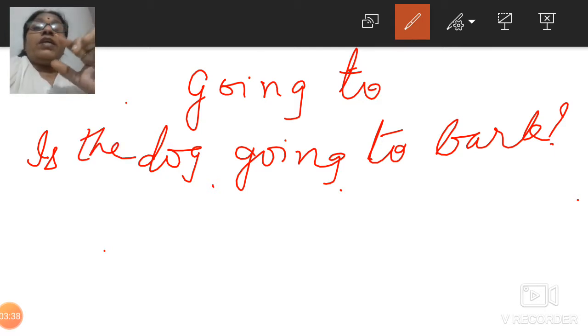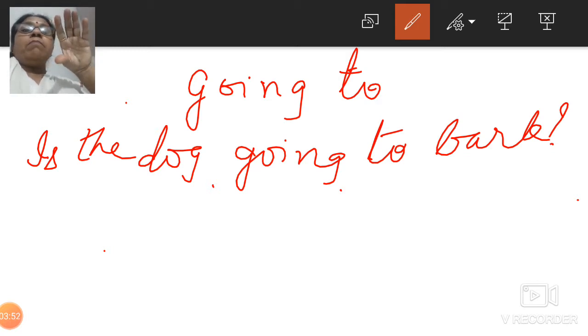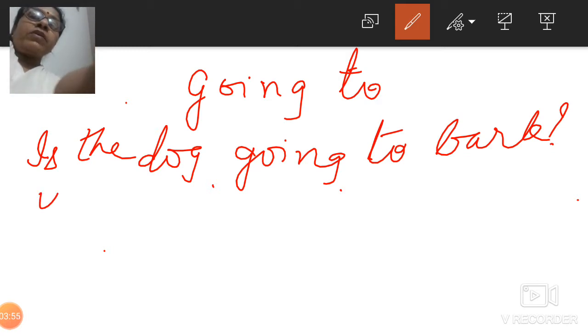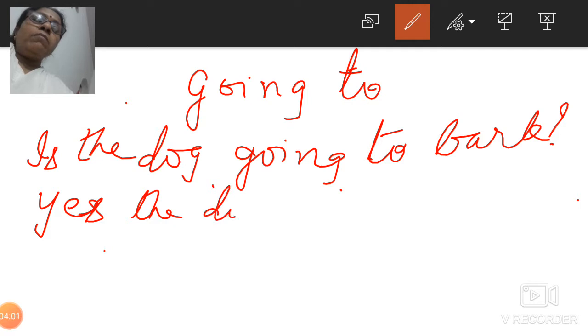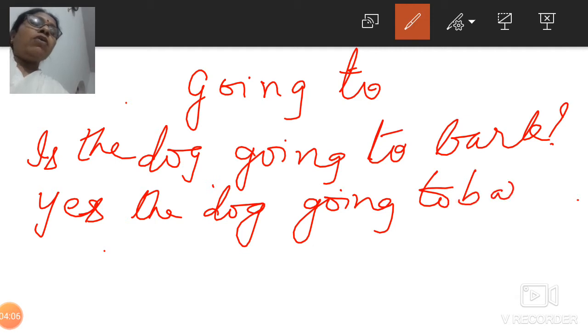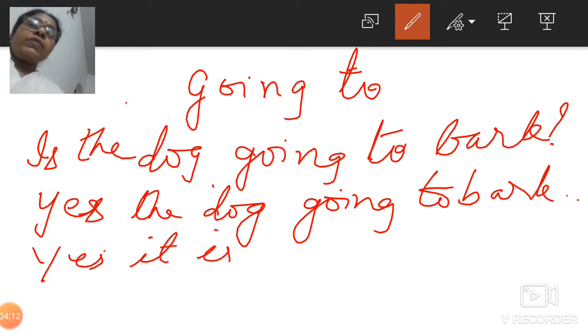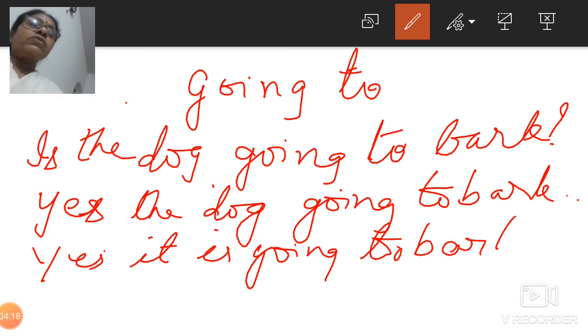In the worksheet they have given the picture, and they have given the action also, that yes, this is going to happen. For example, somebody is asking "Is the dog going to bark?" and the dog is about to open its mouth for barking. So what are we going to write? Yes, the dog is going to bark. Or instead, I taught you pronouns, yes, it is going to bark.